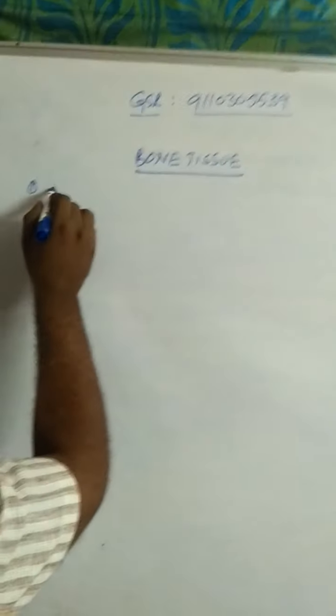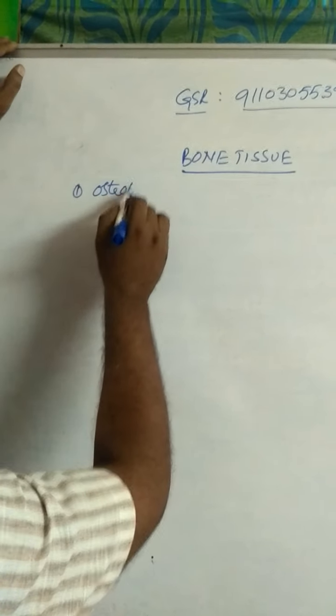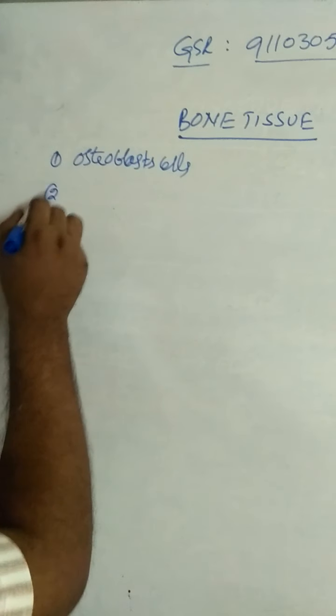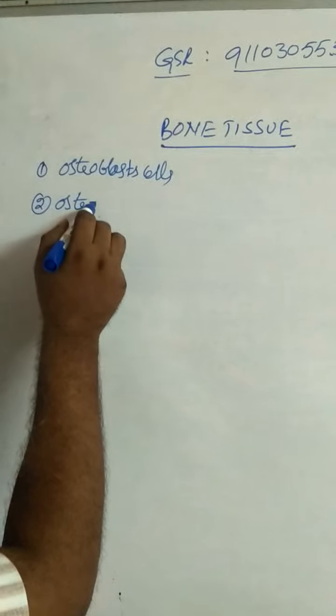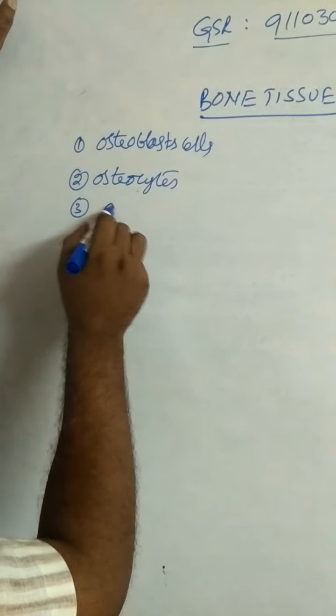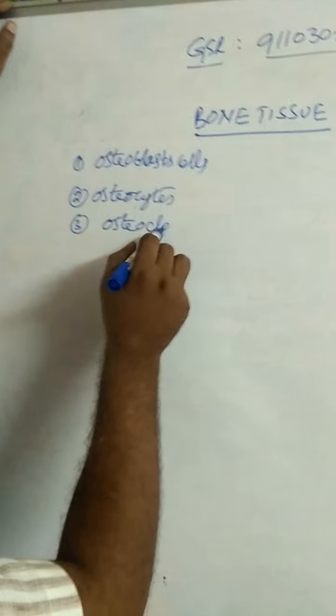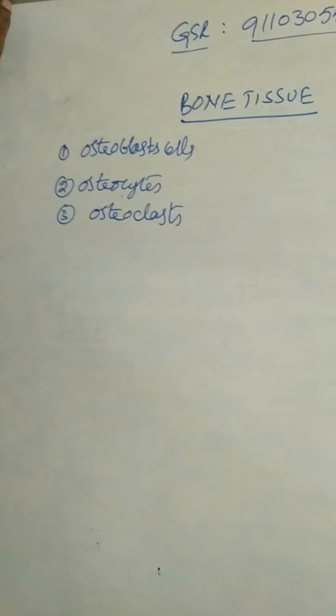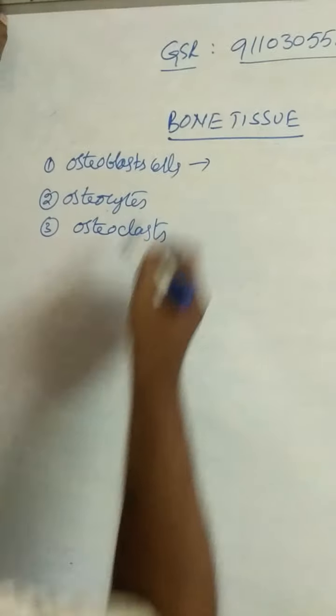There are three types of cells present in bones. First one is osteoblast, and second one, osteocytes, and third one is osteoclast. Osteocytes, osteoclast, and osteoblast. Osteoblasts produce the bone cells.